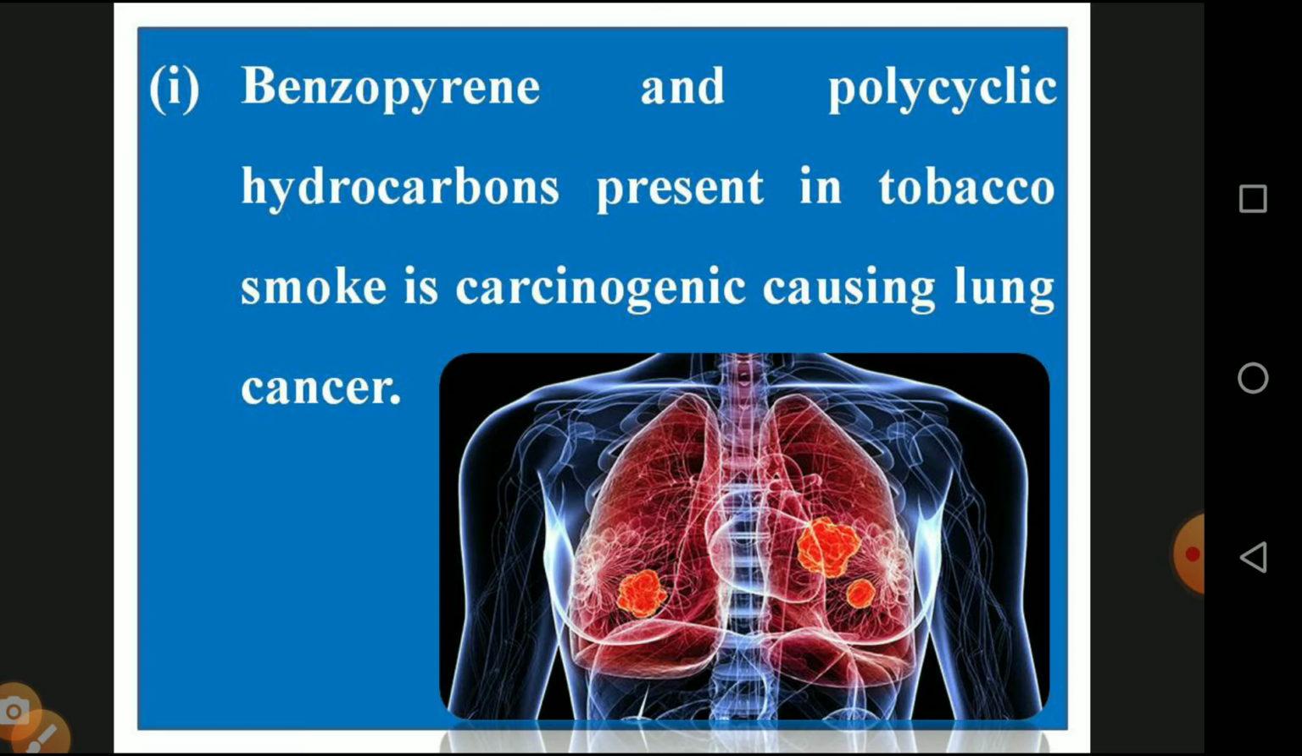Benzopyrene and polycyclic hydrocarbons present in tobacco smoke are carcinogenic and cause lung cancer. Carcinogenic means it is a kind of tumor which causes lung cancer. So the lungs develop problems and we get respiratory problems. Finally, the person will die due to this.